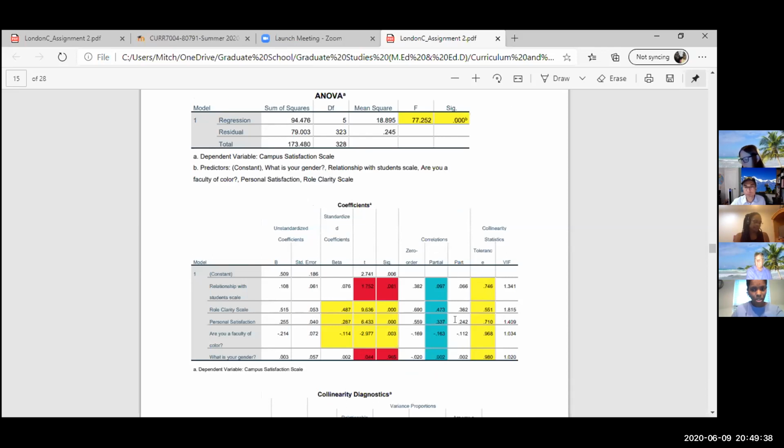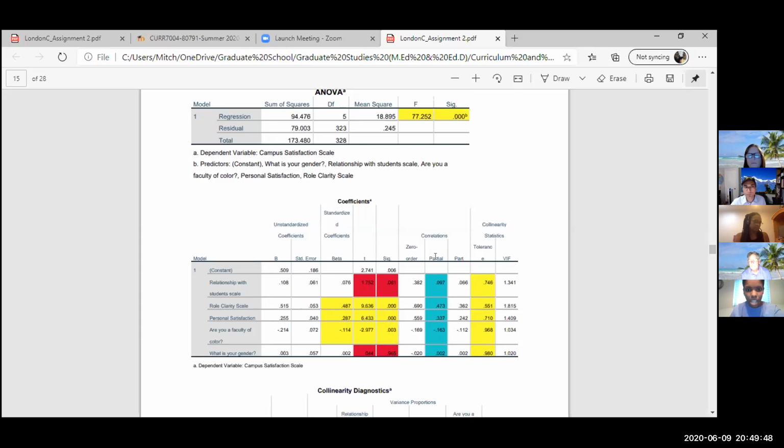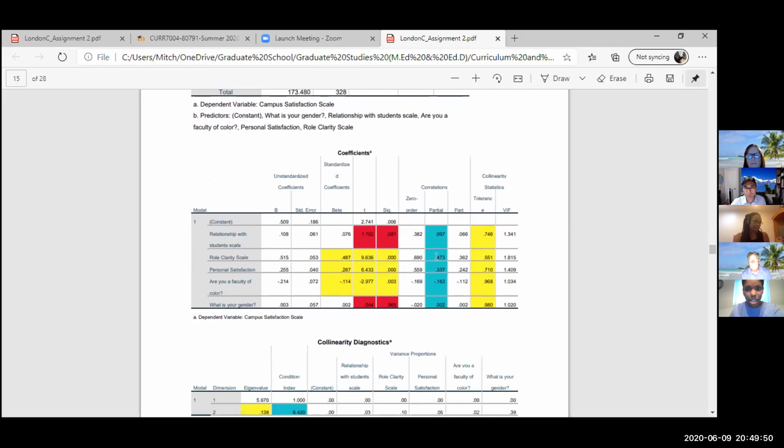I don't know if there's a big difference, Dr. Vista, but in this case, we can see that it confirms what our beta coefficients tell us, and that's role clarity contributes the most, or has the most unique variance with regards to this equation.